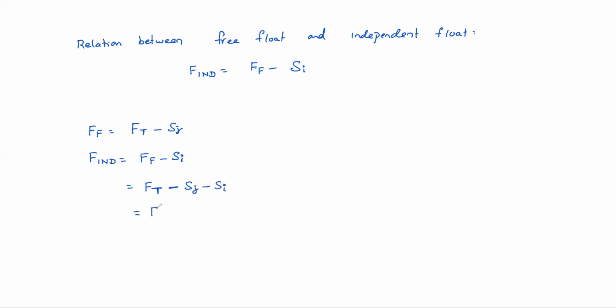So in total float, if you subtract both the tail event as well as the head event slacks, you will get independent float. Understood now? So easily you can calculate like this. So finally, interfering float.